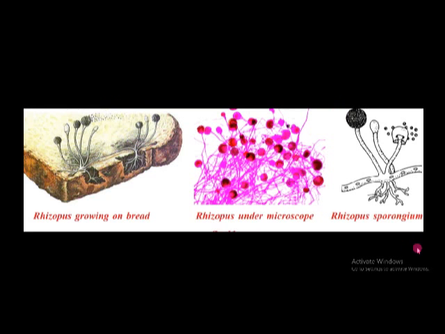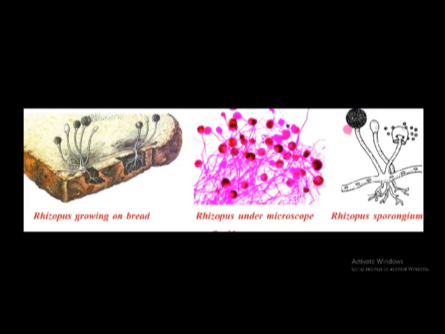And here a fungus is there. This is Rhizopus. It actually grows on bread. If we observe Rhizopus under a microscope, it looks like this. In Rhizopus, reproduction happens by the formation of spores. Here this is called the sporangium. In this sporangium, spores are present. From these spores, a new fungus arises. So this is also an asexual method.